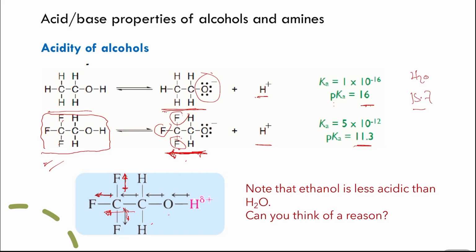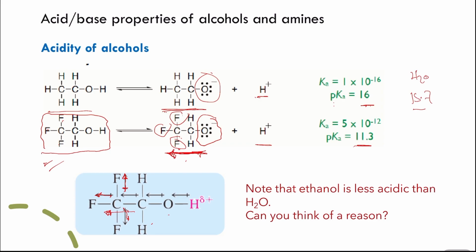Negative inductive effect means that the fluorine will tend to attract the electrons more towards itself without breaking any bonds, unlike resonance. So that will reduce the negative charge on the oxygen of the conjugate base that has been formed.